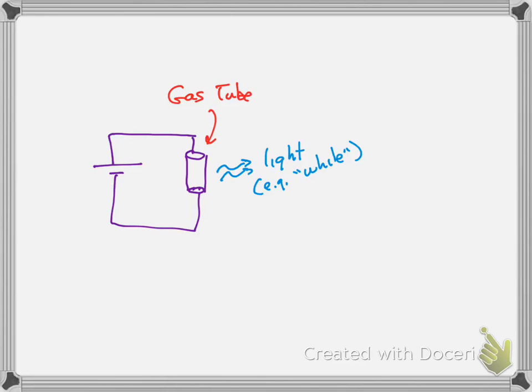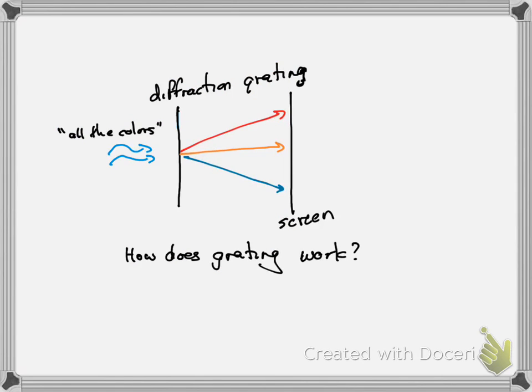Now, you've heard of a diffraction grating before. A diffraction grating is just a bunch of slits, right? So we take that light and we run it through something with a bunch of really, really narrow slits. Lots and lots of slits right next to each other, right? And the example of diffraction or interference, this is an interference phenomenon that we've seen before, is taking two sources and having them interfere with each other, and you get light spots and dark spots. Well, here it's the same concept. It's just slightly more complicated.